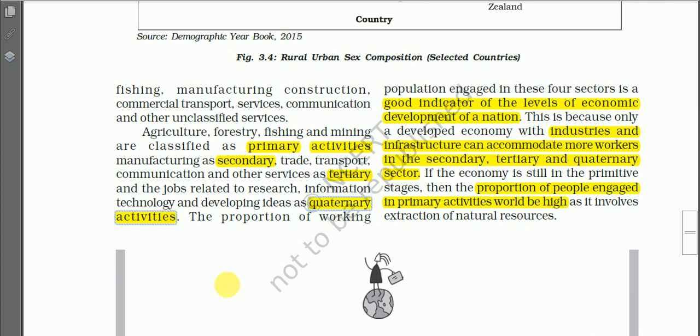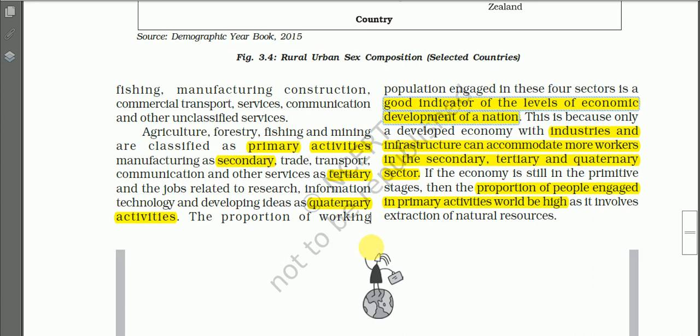And this occupational structure is also an important indicator of the level of economic development of a country. You must know that. See here, the proportion of working population engaged in these four sectors is a good indicator of the level of economic development of a nation.